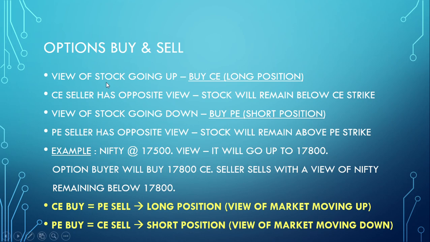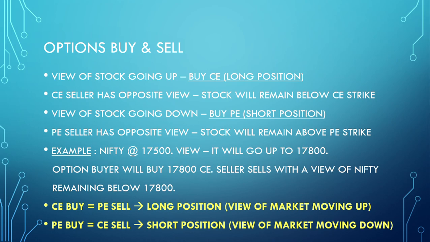Let's take an example: Nifty currently at 17,500. Now the view is that it will go up to 17,800. So the option buyer will buy a 17,800 call option. The seller sells with a view of Nifty remaining below 17,800. So if I summarize this concept, when you buy a call option, it is equivalent to selling a put option. So call option buy is equal to put option sell.